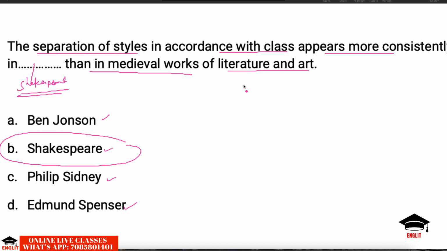If it is an aristocratic royal class, the language or the style is stately, and when he is presenting the meaner kind of characters, the clowns perhaps, or some low level characters, his style or the language is quite different. The mingling of prose and verse justifies this statement. In his comic scenes, in between the tragic scenes, he has used prose, and for regular stately expressions, he has used verse.